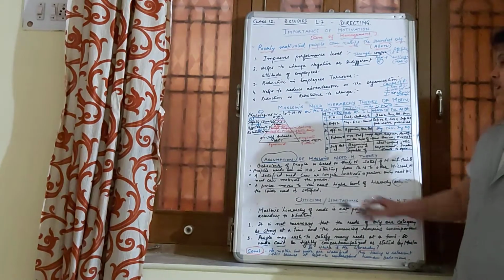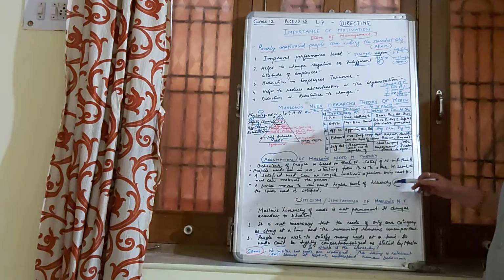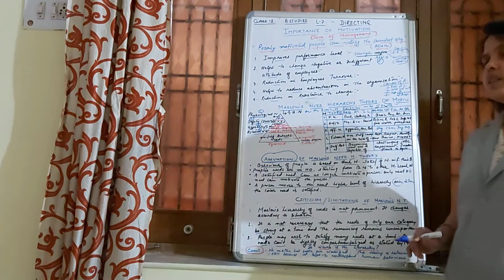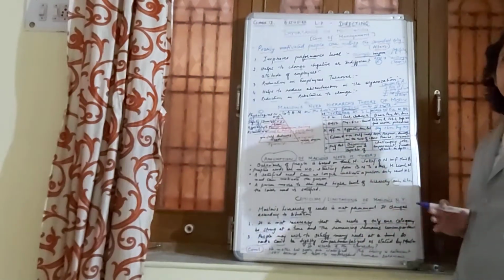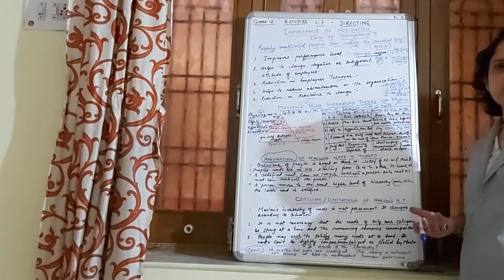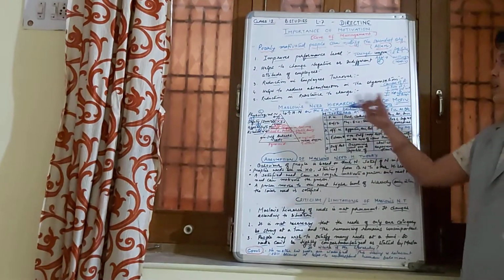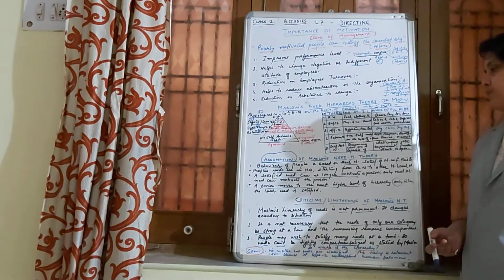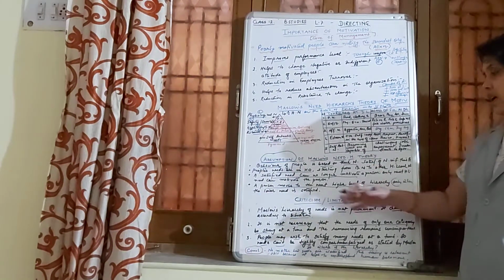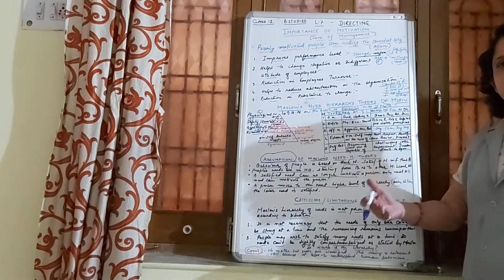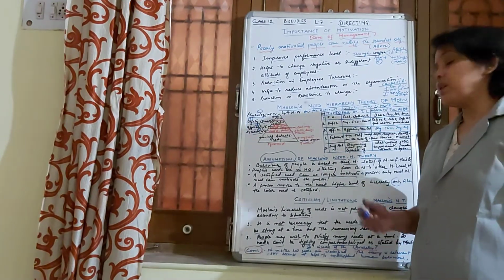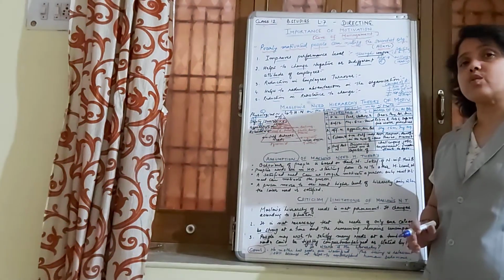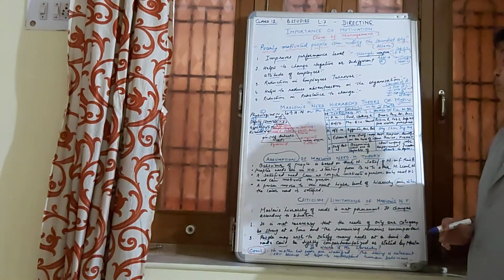And the fourth point, he said, a person moves to the next higher level of hierarchy only when the lower need is satisfied. These are the assumptions of Maslow. How far it is true or untrue is different, but he has based his need hierarchy theory on these assumptions. Only after satisfying the lower order needs, a person moves to the higher order needs. So on the basis of these 4 assumptions, he has tried to lay down his theory of motivation.